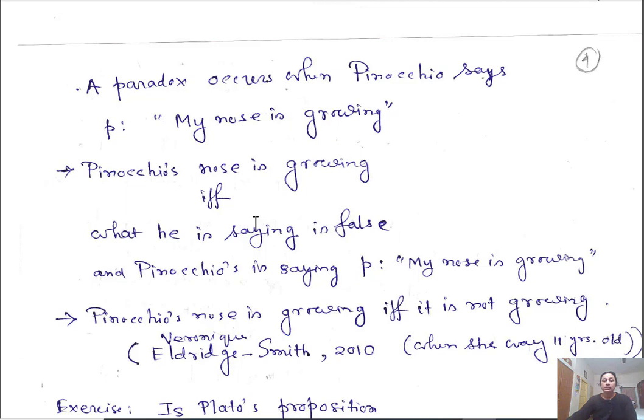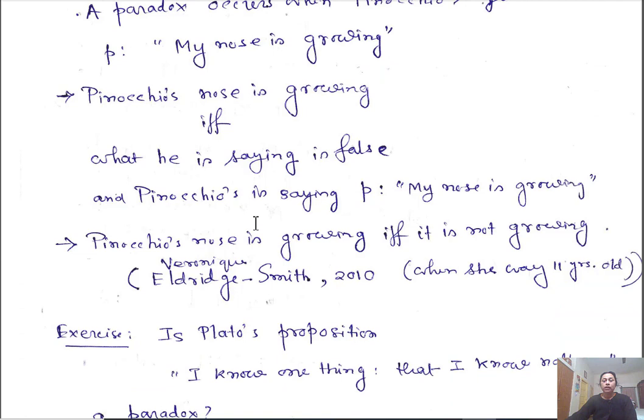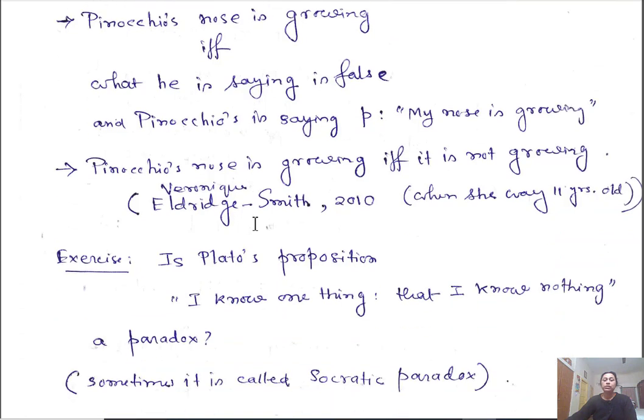Okay, another example, this is Plato's proposition. So you check whether it is a paradox or not. I know one thing, that I know nothing. Okay, you check. This is also sometimes called Socratic paradox. I know one thing means I know one thing. If this statement is true, that means I know one thing.